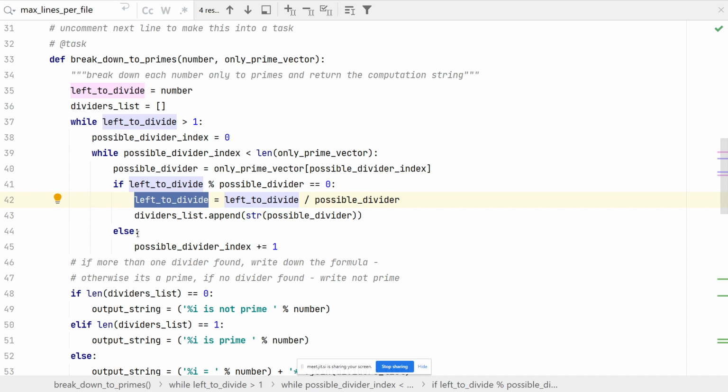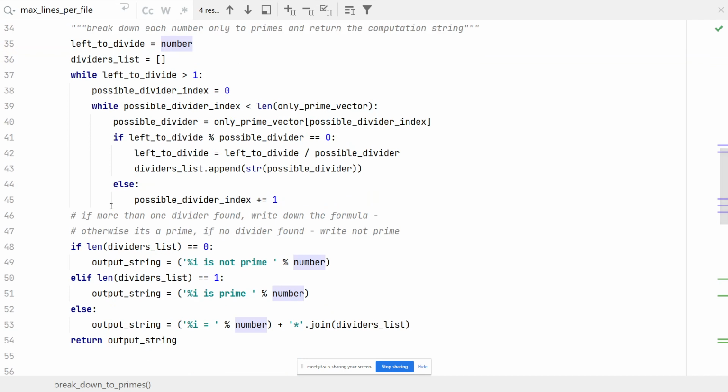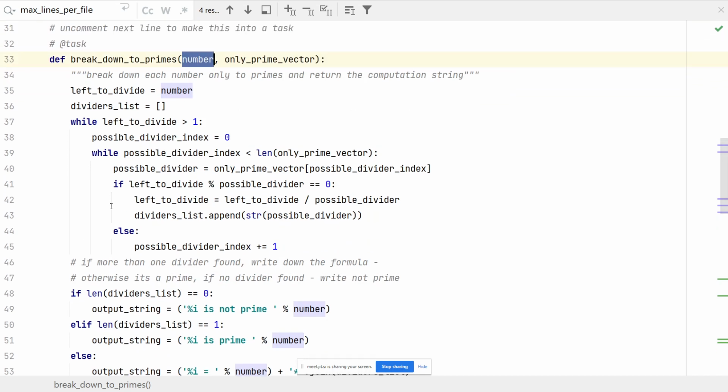But basically, I'm going to take all the prime numbers that I had and try to divide the number I'm getting here by all the prime numbers as many times as I can, so that eventually I'll get a breakdown of the numbers as only a multiplication of primes, in a very efficient way such that I always try the smaller ones first. It involves 2 while loops. Later, look at the code.